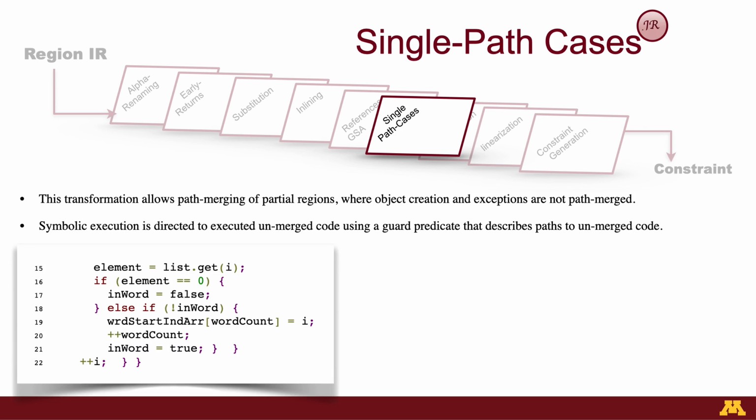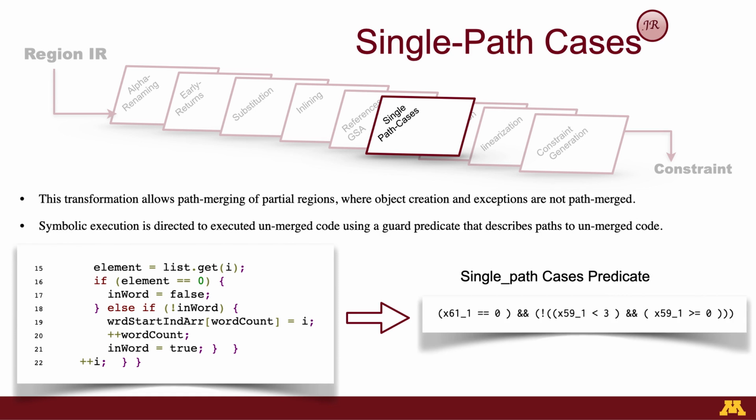For example, in this piece of code that Java Ranger is trying to summarize, there is an array access that can lead to an array out-of-bound exception. And since Java Ranger does not summarize exceptions, it will create a predicate that contains the conditions under which this exception can happen, and then guide the symbolic execution to explore that in a separate execution path.